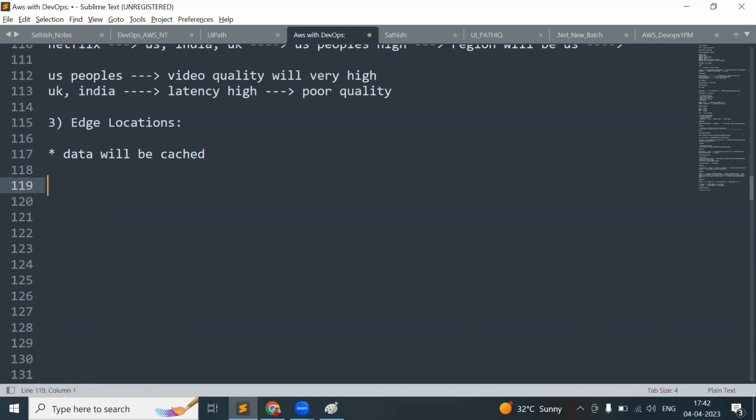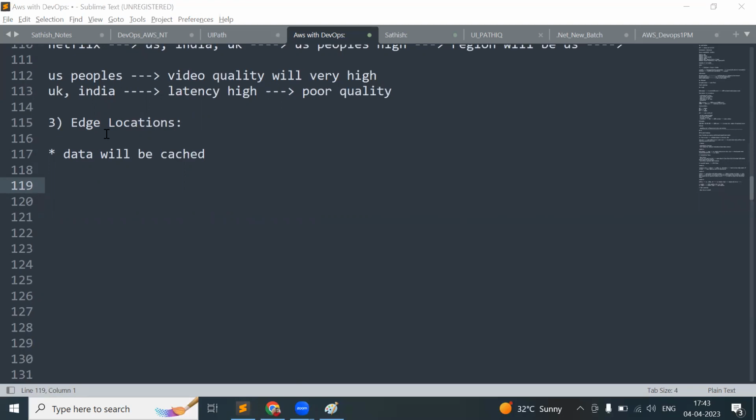Data will be cached. What is meant by caching? Any idea what caching means? In the browser also we clear the cache sometimes. So why are we clearing the cache? For better performance. So let's take one more example.